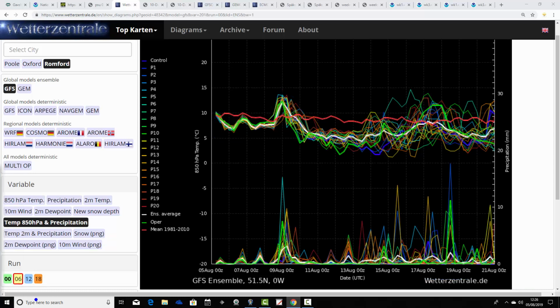And plenty of precipitation spikes as well. So all of this just here, these little spikes there, they're showers that we've got coming up over the next few days. And then that big area of precipitation spikes is Friday's wet weather. After that, we're back to showery conditions over the weekend and into next week, looking generally unsettled as well. So there will be rain to come and temperatures not particularly exciting.